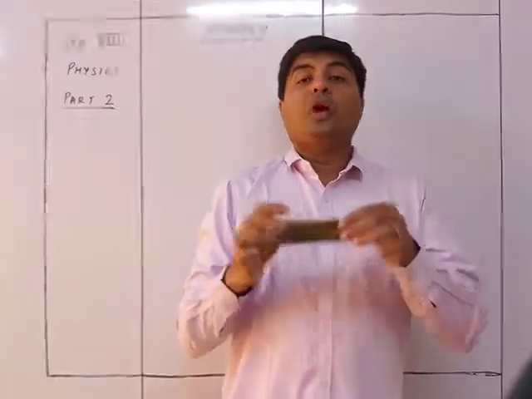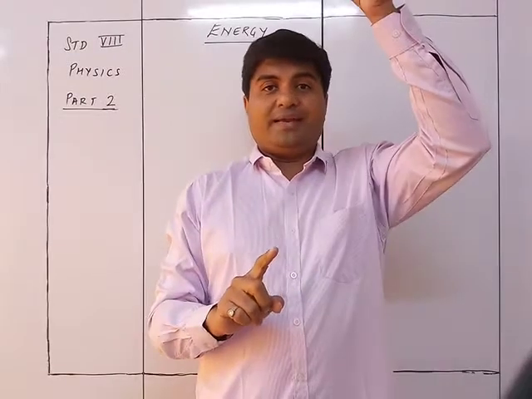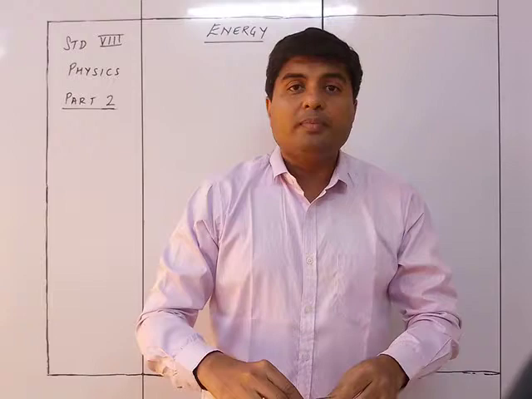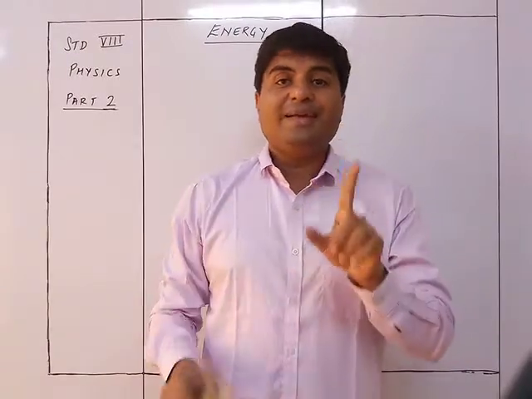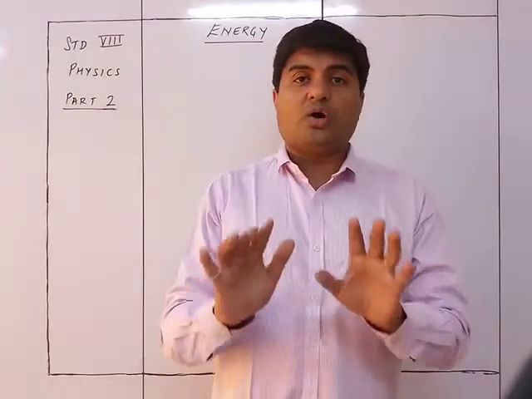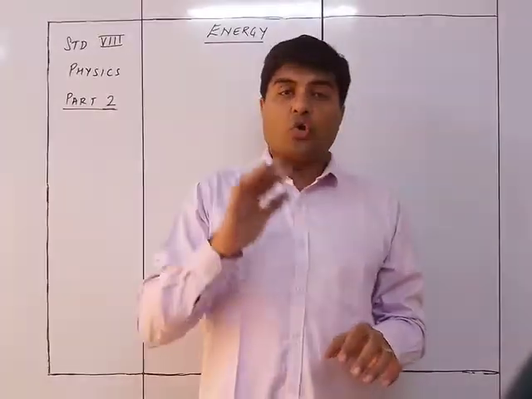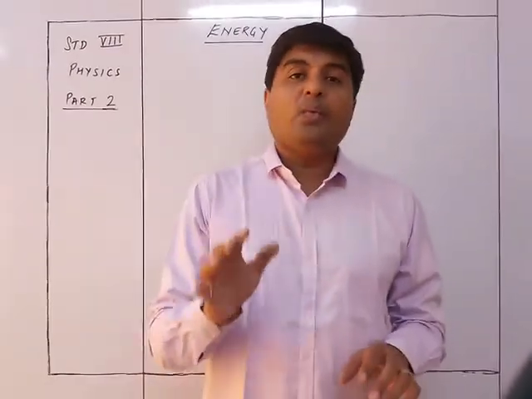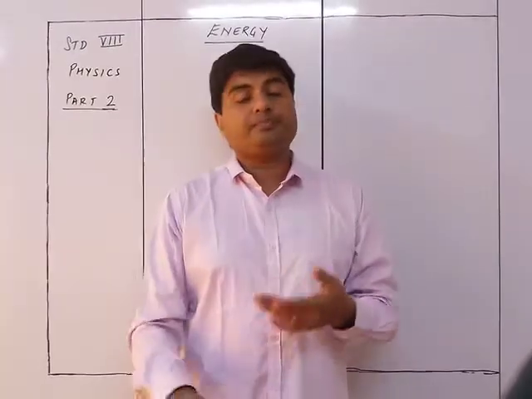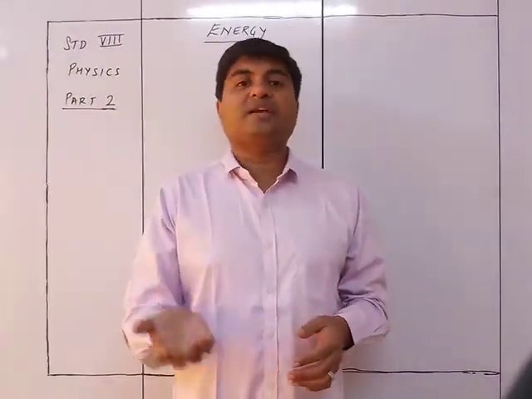So when work is done on the body, the energy of the body increases. When the work is done by the body, then the energy of the body decreases. Understood? So when somebody does the work on the body, then the body will have a stored energy in it. But when the body does the work, then the energy is given out by it, or this energy is decreasing.